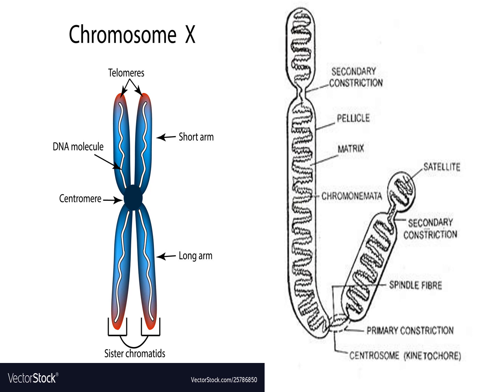Everybody see? Two identical strands called sister chromatids. They are held together by the centromere.